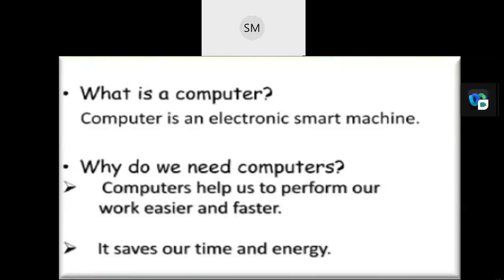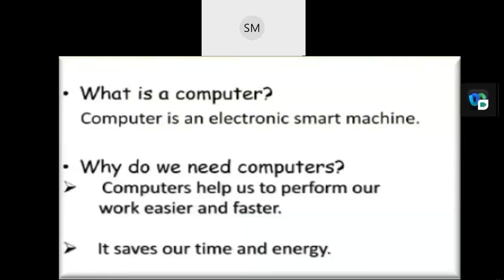So why do we need a computer? These are the things, the purposes for which we use a computer. It's the reason that we need a computer. Computers help us perform our work easier. Definitely, we should agree on that, isn't it? To perform our work easier as well as faster. Definitely, if we have a computer, we can simply do our work instead of sitting and writing and making copies. These things are easier for us to do on a computer, as well as faster.